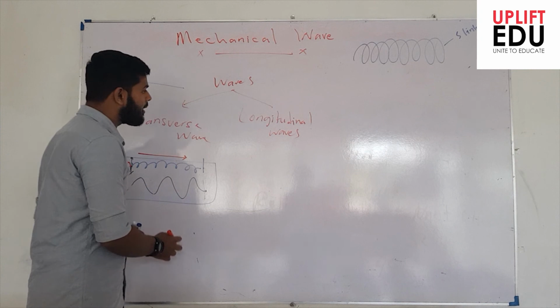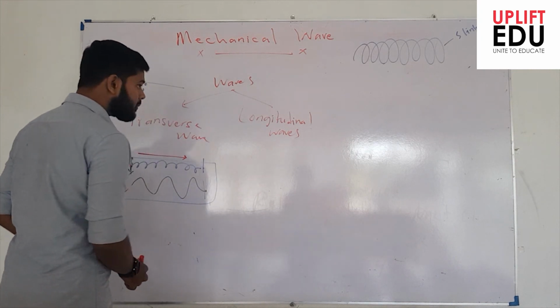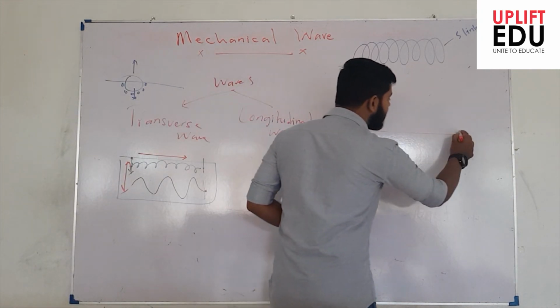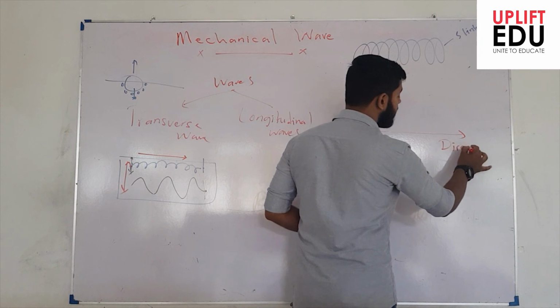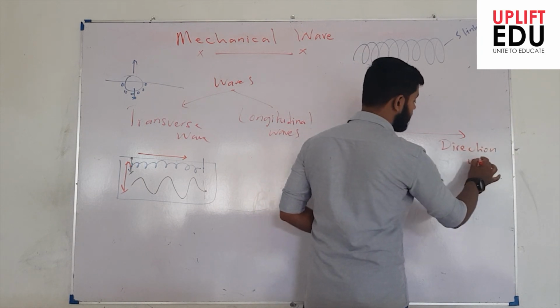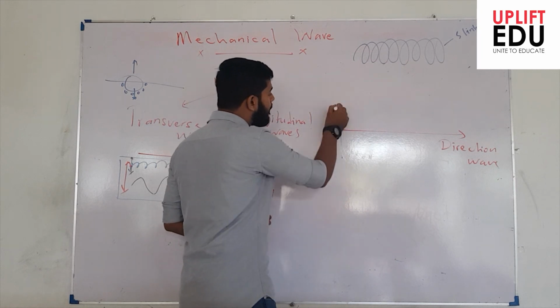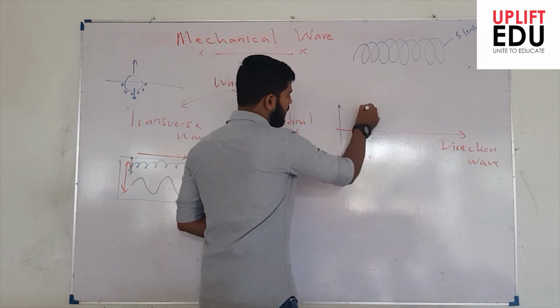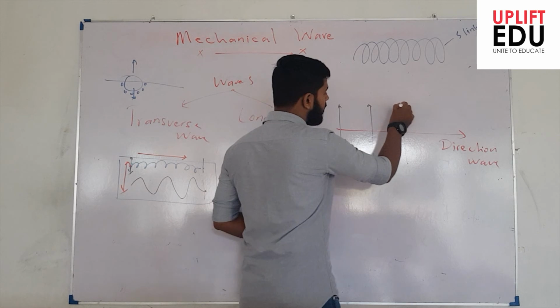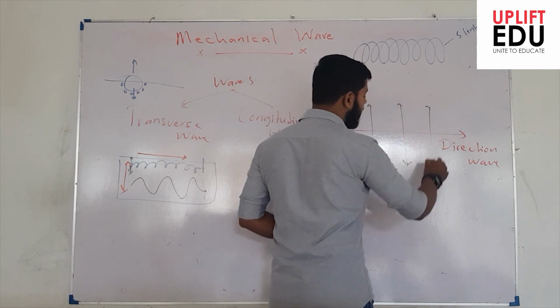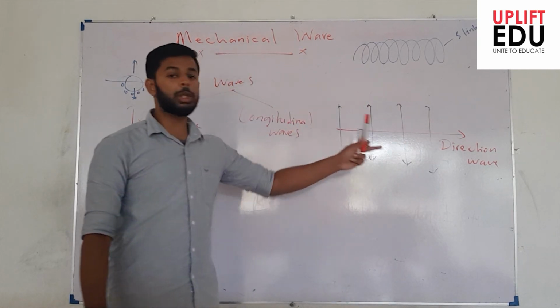So in a transverse wave, if I consider this as the direction of the wave, the direction of movement of the particles was perpendicular to the direction of the wave.